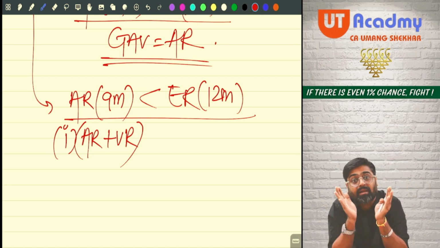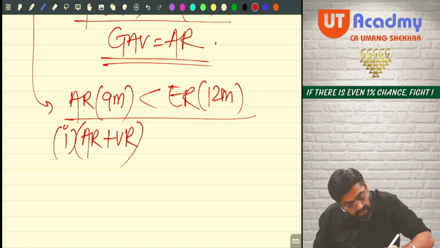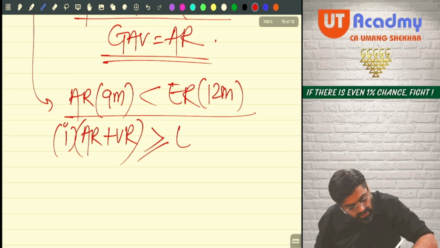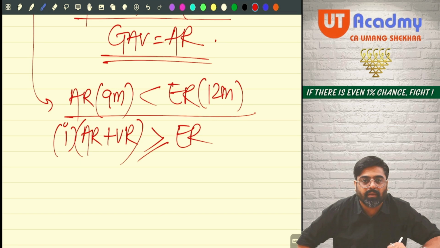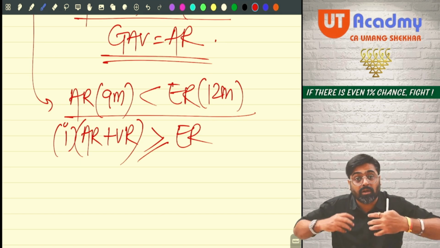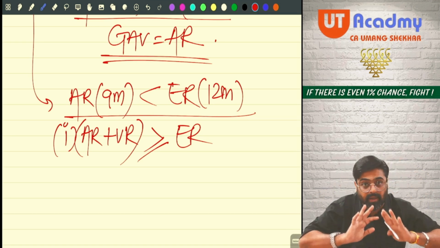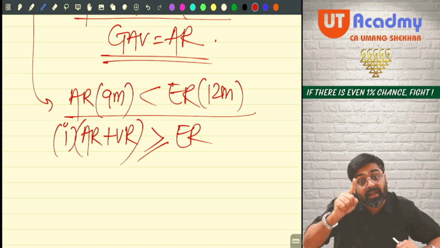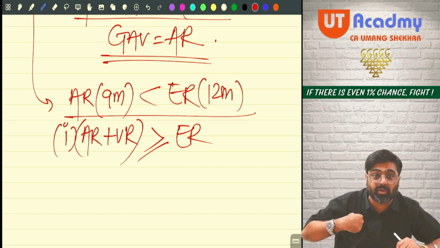I will now see whether this total exceeds or is equal to my expected rent. That means after adding vacancy rent, the total went beyond expected rent or became equal to expected rent. Vacancy was the reason for my actual rent to be lower.